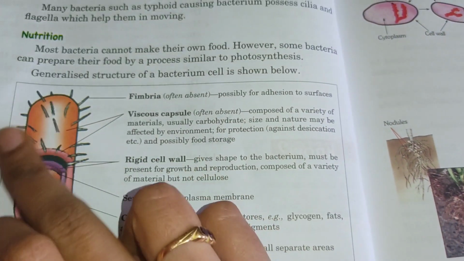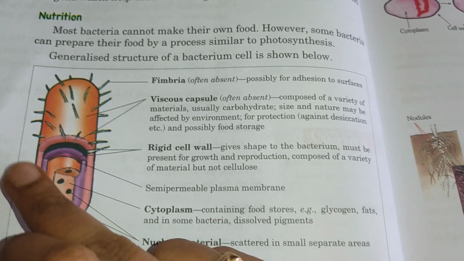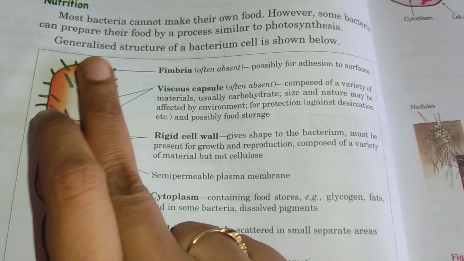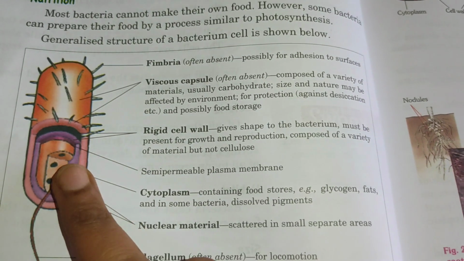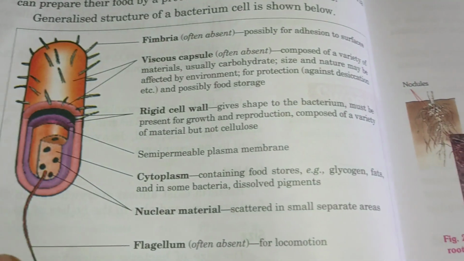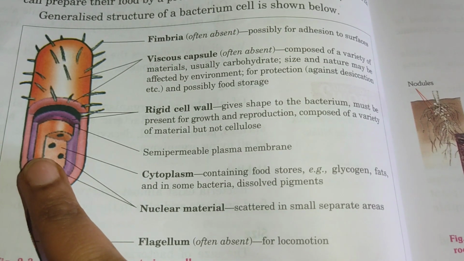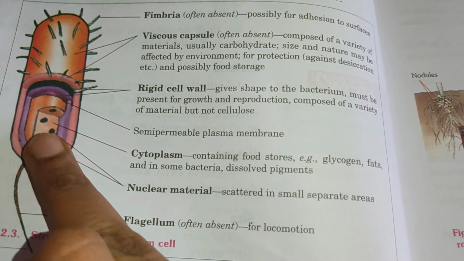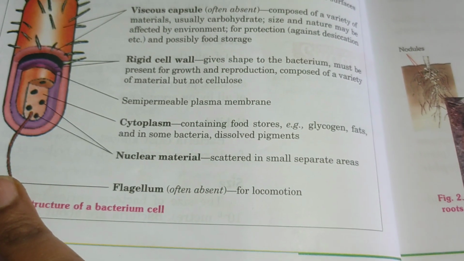Then the cell wall is rigid. It gives shape to the bacteria, and it helps in growth and reproduction. It consists of many materials, but cellulose will not be there. Then the semi-permeable plasma membrane, and the cytoplasm, which stores food like glycogen, fats, etc., and also contains some dissolved pigments. And nuclear material, we can see here as dots, scattered in some small separate areas.